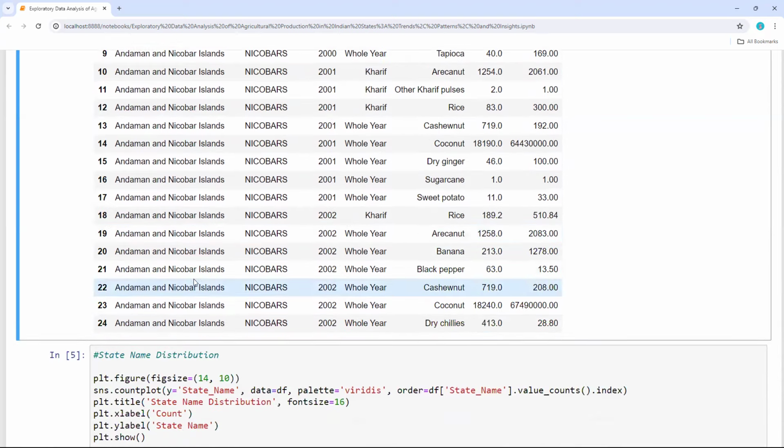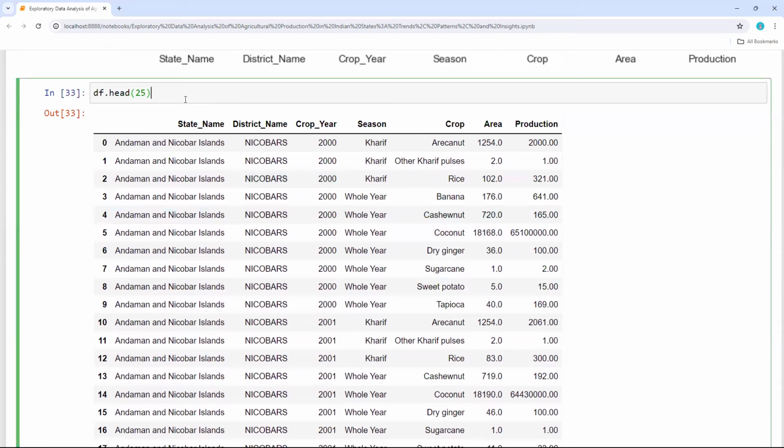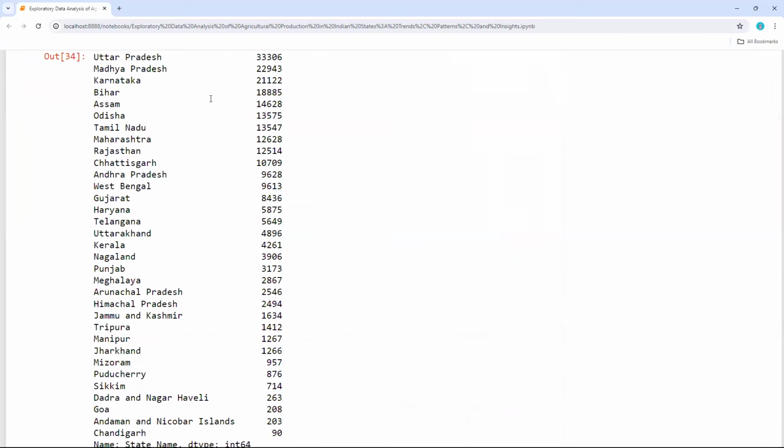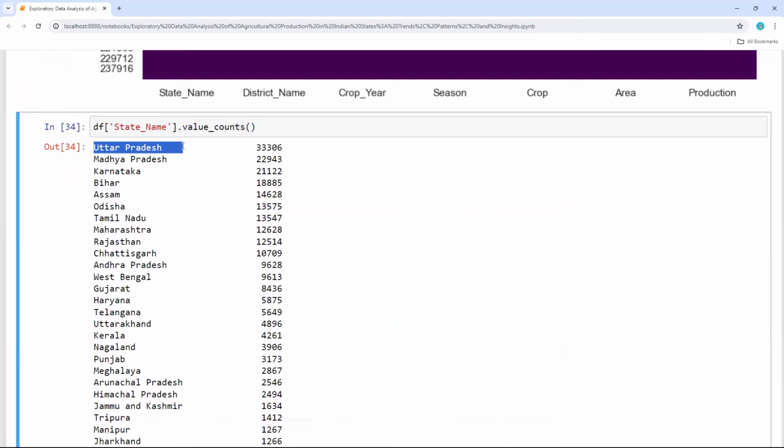If I wanted to look at the number of states with the entries, unique values. So these many states I have. 33,000 entries from Uttar Pradesh, obviously, which is the largest state in India population wise, and then MP, Madhya Pradesh, then Karnataka, Bihar, Assam, Odisha.